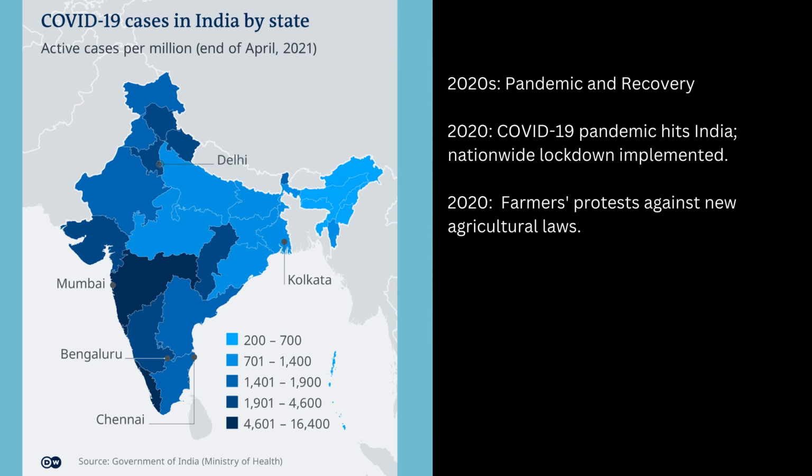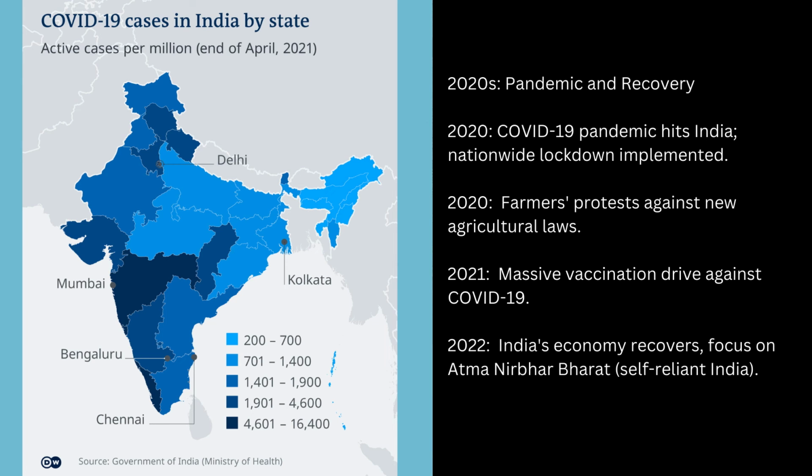The 2020s began with unprecedented challenges. The COVID-19 pandemic hit India in 2020, leading to a nationwide lockdown. The same year saw widespread farmers' protests against new agricultural laws. 2021 witnessed a massive vaccination drive against COVID-19. By 2022, India's economy showed signs of recovery with a focus on Atmanirbhar Bharat, or self-reliant India.